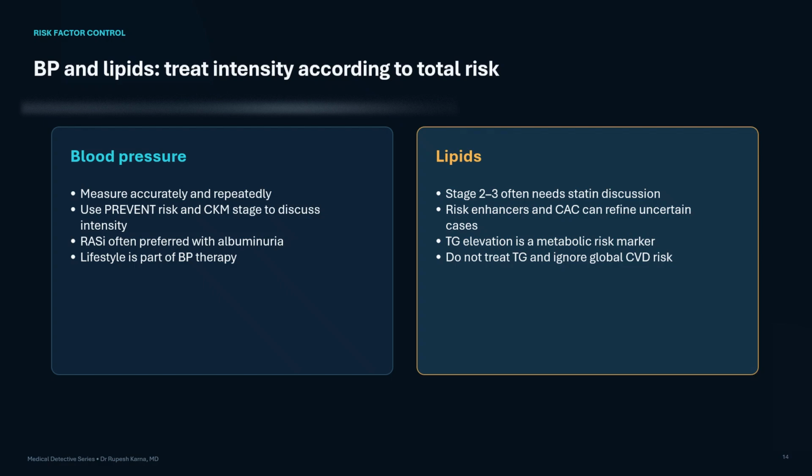High triglycerides are a metabolic warning sign, but simply lowering TG is not the whole objective. The real goal is to reduce MI, stroke, heart failure, and kidney disease progression.